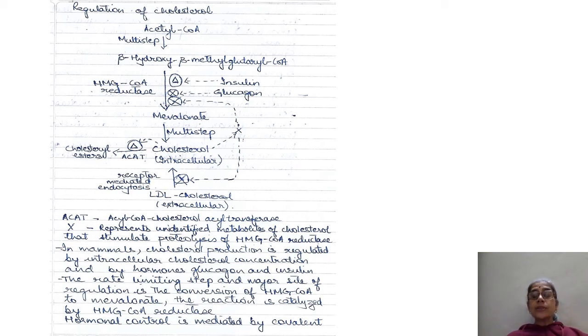When the intracellular cholesterol concentration increases, it activates the enzyme acyl-CoA cholesterol acyltransferase, which esterifies cholesterol, so more cholesterol esters are formed. And this X also inhibits uptake of LDL cholesterol by cells. So in this way, cholesterol concentration is regulated in the cell.